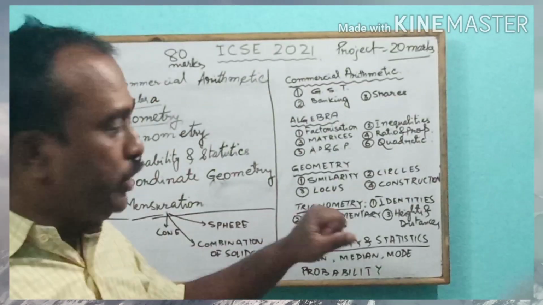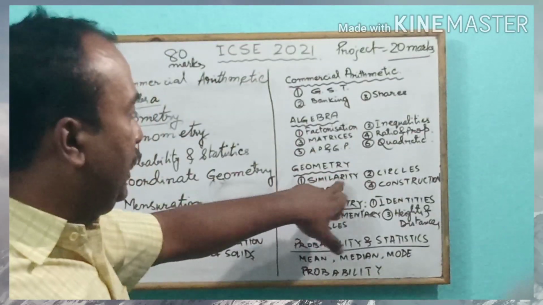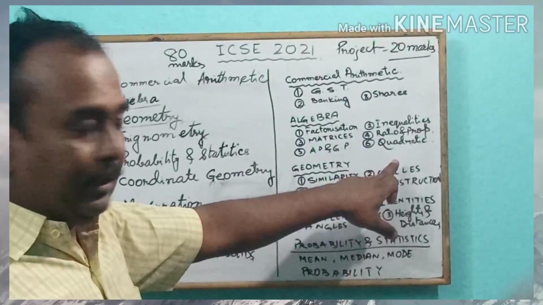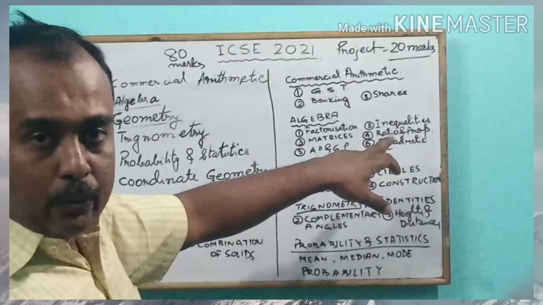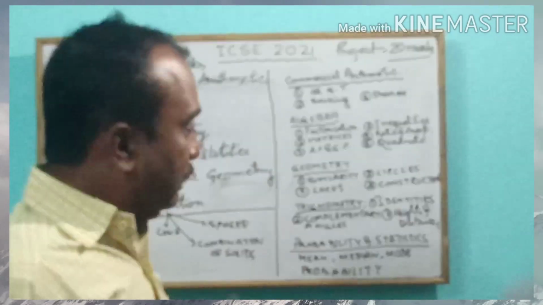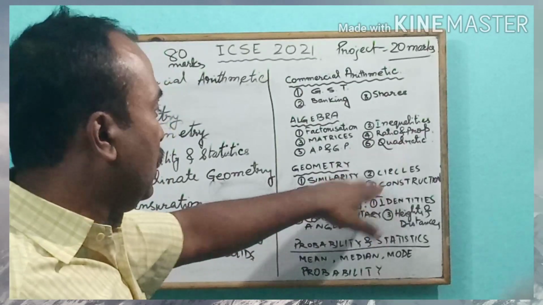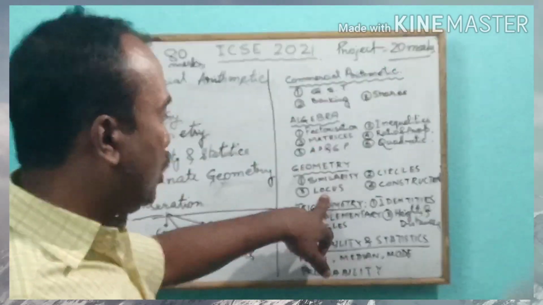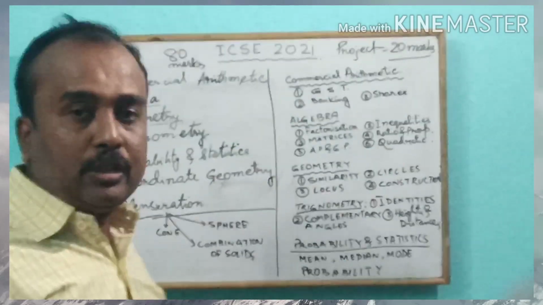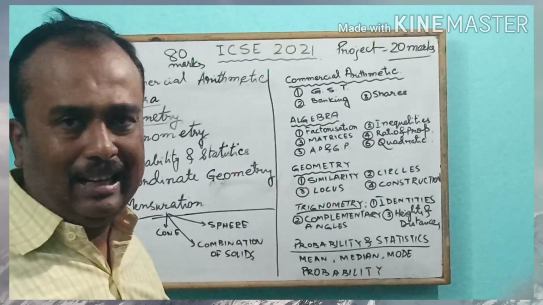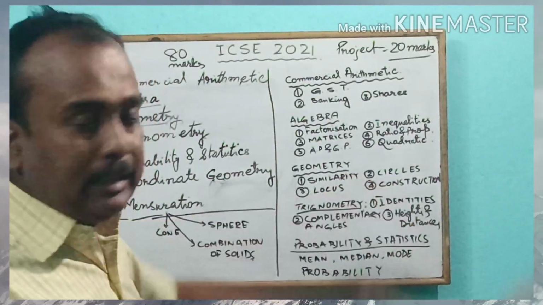Then we have the geometry portion. Geometry portion also has some major chapters: similarity, circles. The circles are related to the properties of circles, and the proof of certain questions will be given to you. We have to prove certain things, or we have to find out the values of certain angles. We shall see in details when we go to that chapter. You may not worry. We have locus, a new topic, and constructions based on various properties of triangles and circles, and whatever it is we shall study as we understand this chapter.